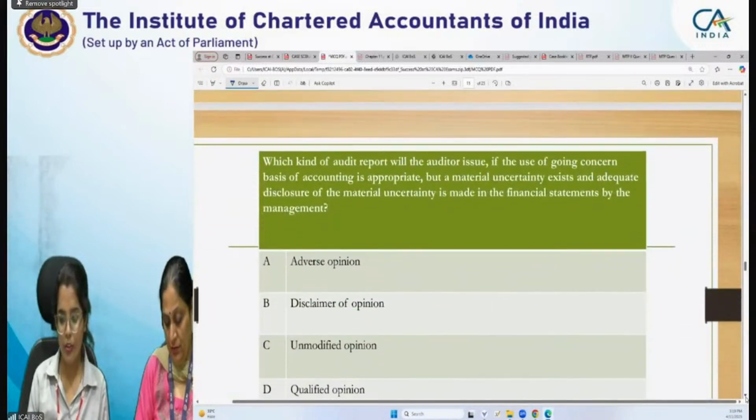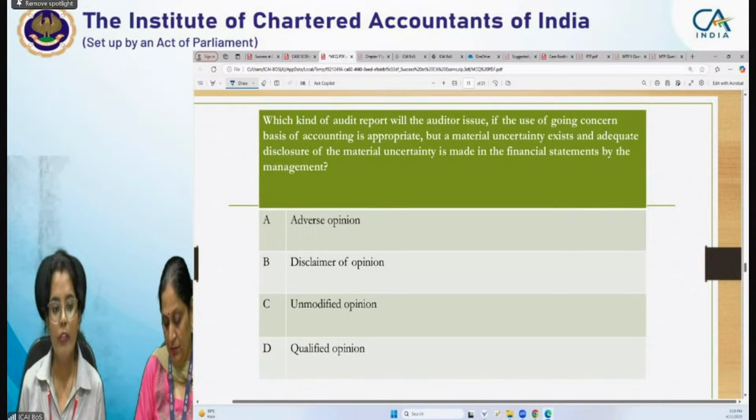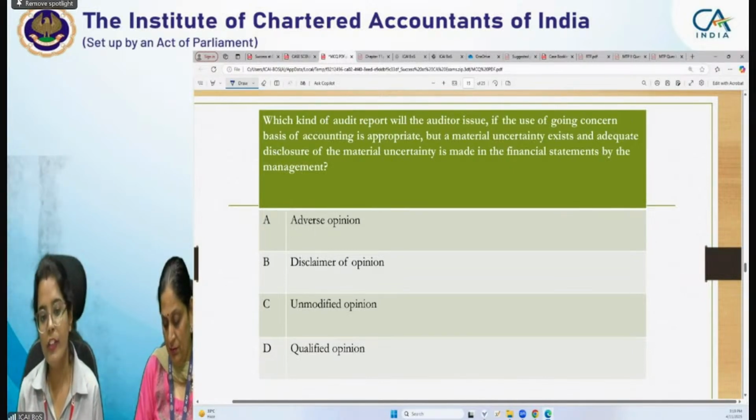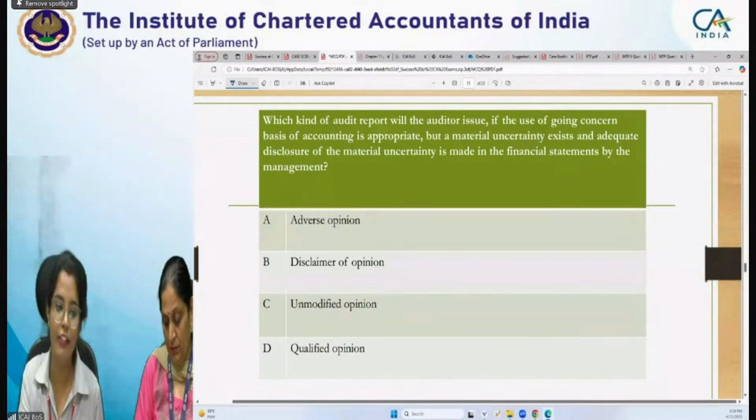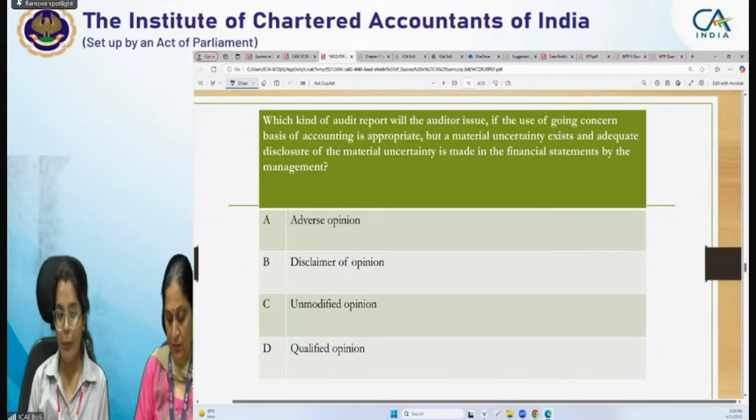So moving towards the next question. Which kind of audit report will the auditor issue if the use of going concern basis of accounting is appropriate, but a material uncertainty exists and adequate disclosure of material uncertainty is made in the financial statements by the management? So, what report will the auditor issue? Adverse opinion, disclaimer of opinion, unmodified opinion, qualified opinion.